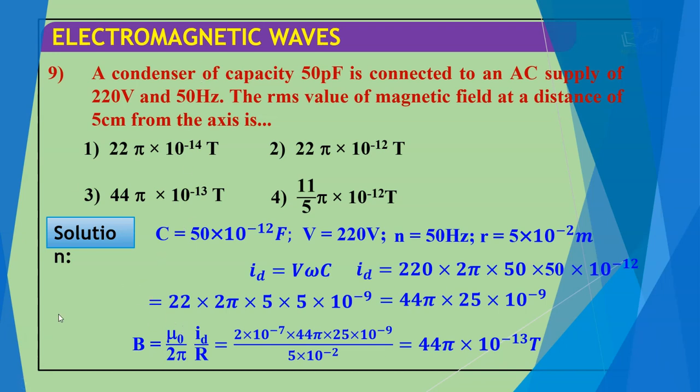One thing I just want to explain over there, students. The value of mu naught by 2 pi is 2 × 10 to the power minus 7, but the value of mu naught by 4 pi is equal to 10 to the power minus 7 only. Clear? So keep these two things in mind. After solution, you get the value of B, which is 44 pi × 10 to the power minus 13 Tesla.